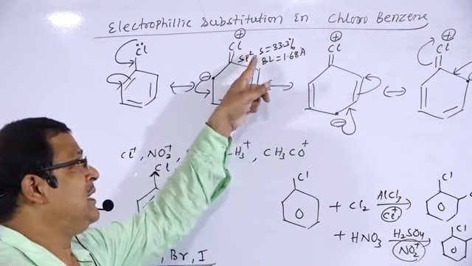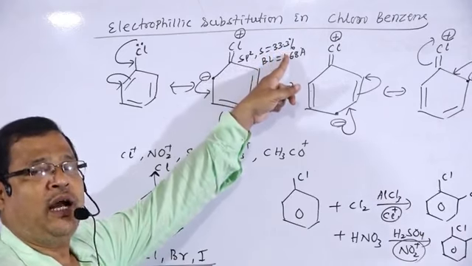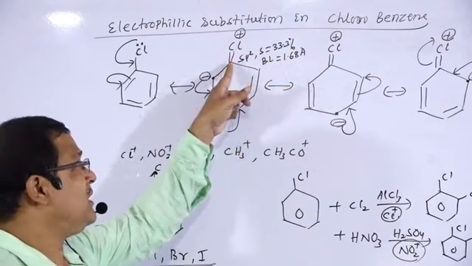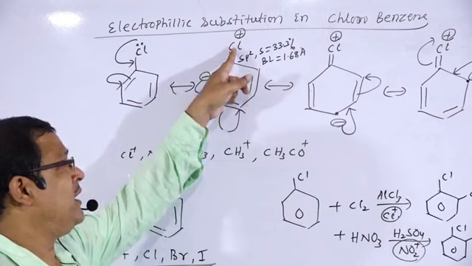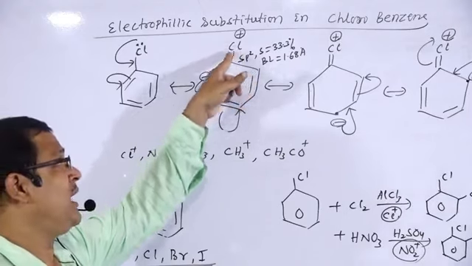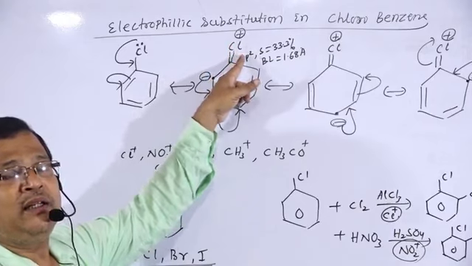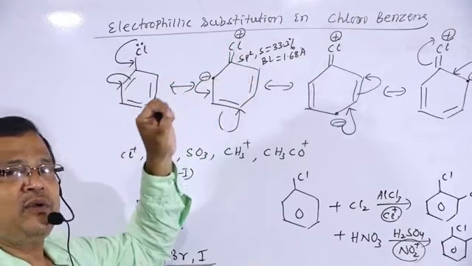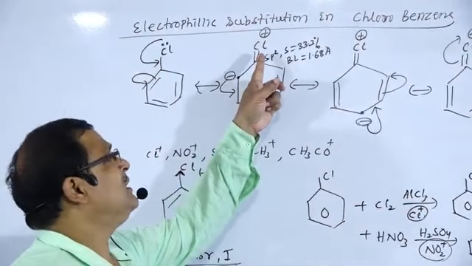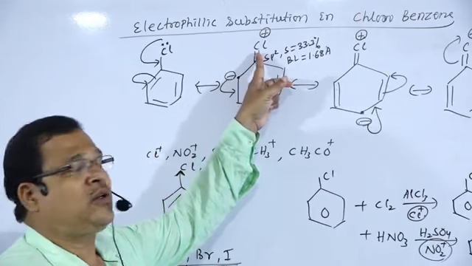In sp2 hybridization the s character is 33.3%, and we know the higher the s character, the higher the penetration power towards the nucleus. Therefore, the carbon-chlorine bond strength becomes more. Hence, this chlorine atom cannot be easily replaced by nucleophiles. But it will show nucleophilic substitution because this bond will break under drastic condition, but not under normal condition.